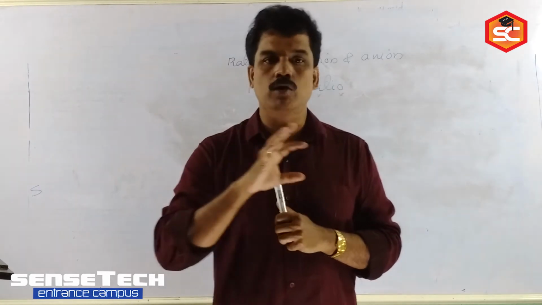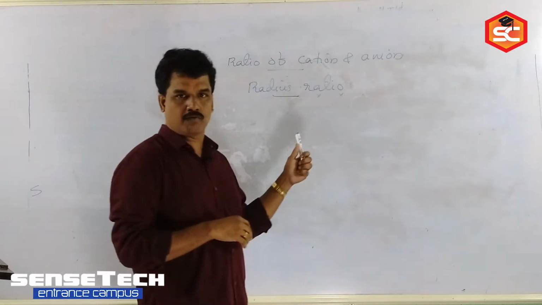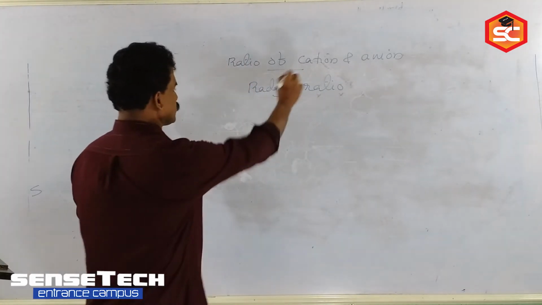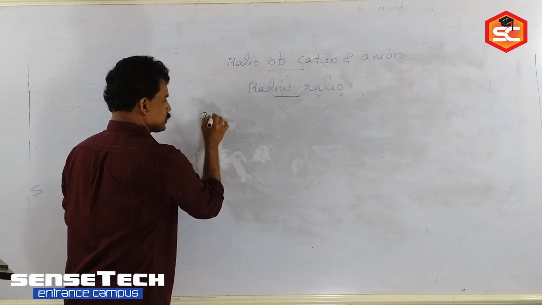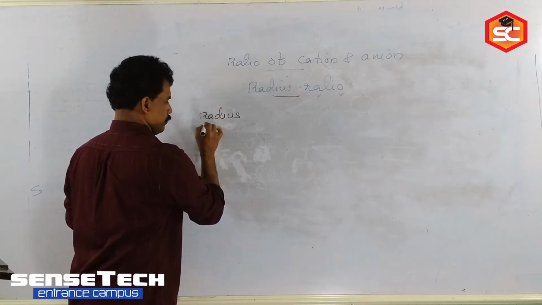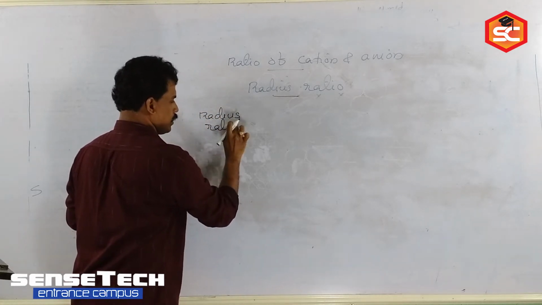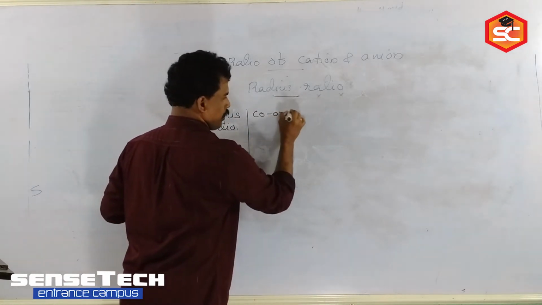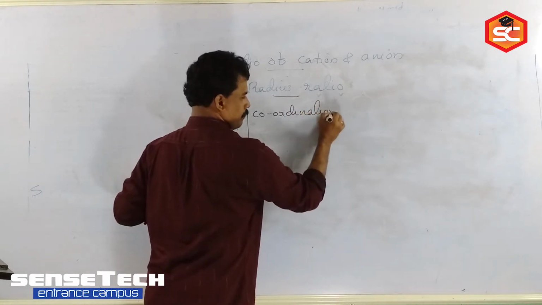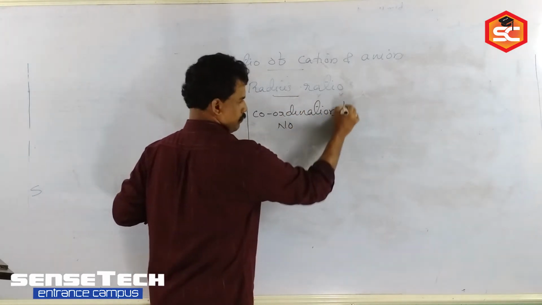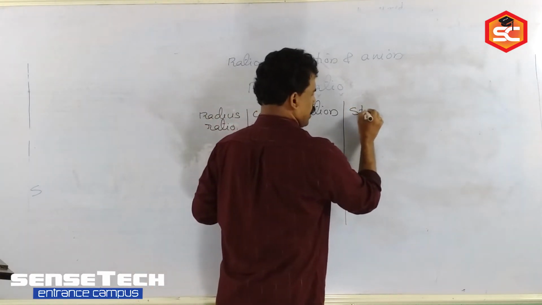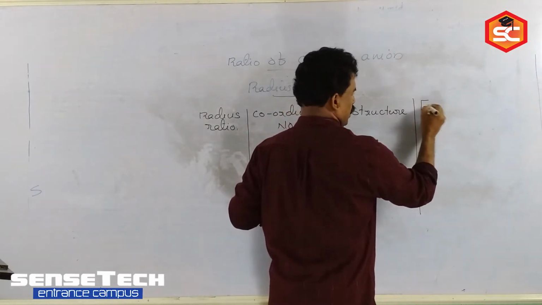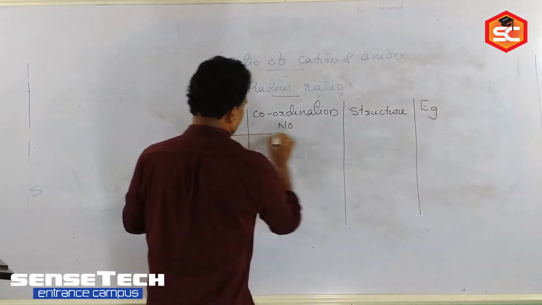Based on the range of this fractional value, we can identify the coordination number, the structural arrangement, and an example for such a type of crystal.